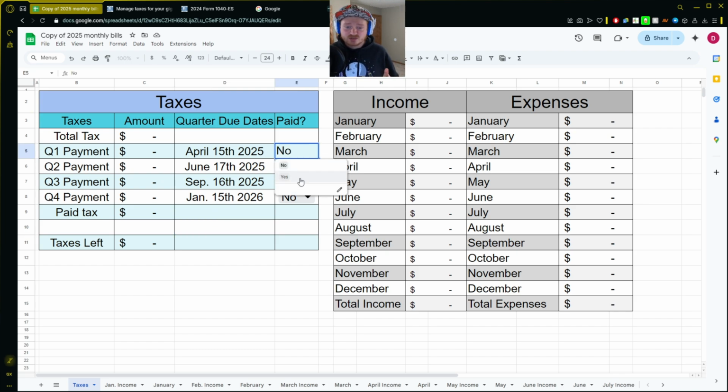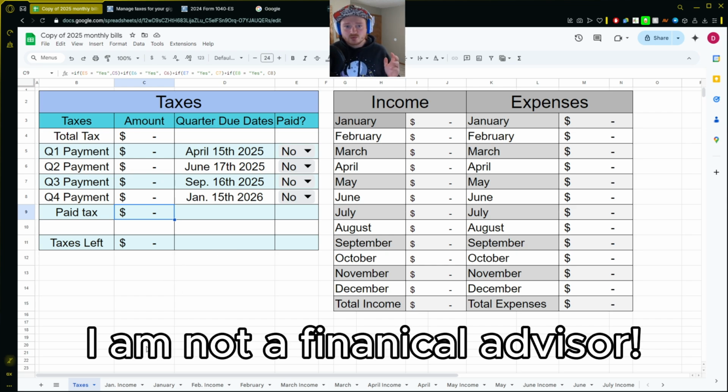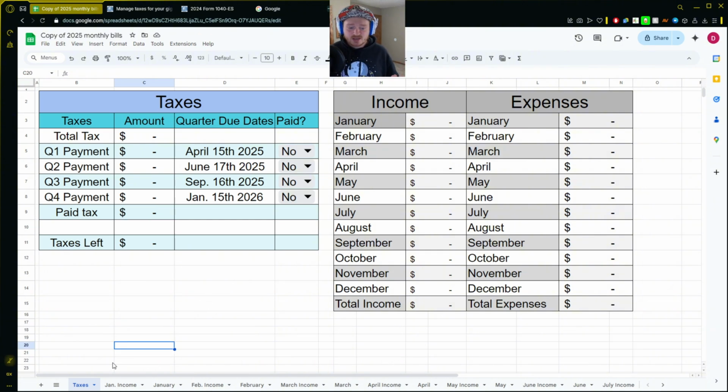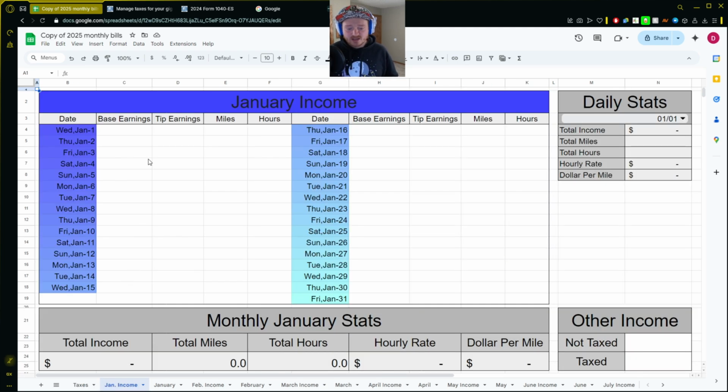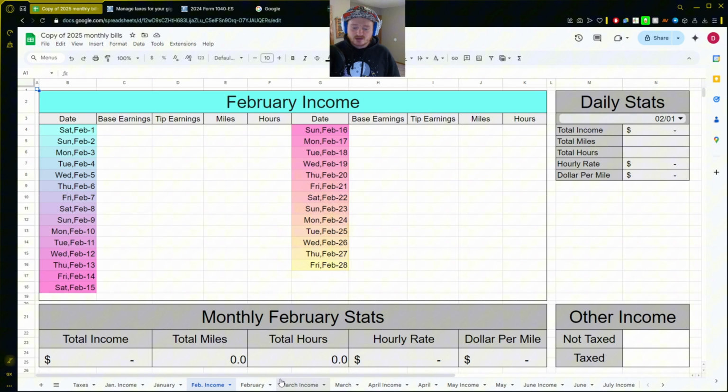This is 2025's quarterly payments for it. And once you have changed this to a yes, like that you've paid it, it will change the numbers down here as well. So just make sure that if you are going to owe more than $1,000 in taxes, that is including, of course, your withholdings from your W-2 job and any credits that you get, like your standard deduction and stuff like that. So just keep in mind that you will have to pay tax on gig work. I know we all know this, but this will keep track of how much you should pay.